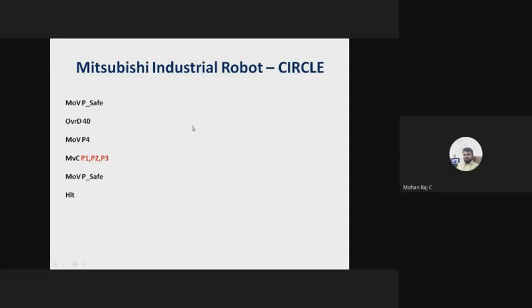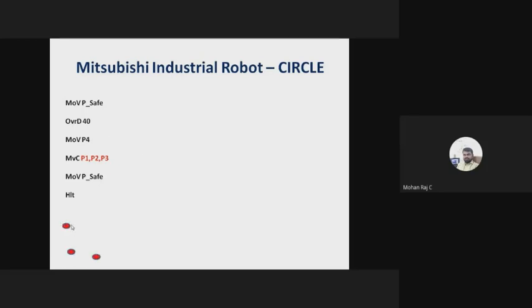Move P4. In between the working table and the robotic gripper, you have to take some other point. That's why I used it here. You need not pay attention to this line, right? You just concentrate on this particular instruction, MVC P1, P2, P3. Once it draws the circle, it will again go to move P6. So why am I using P1, P2, P3? If you want to draw a circle with the help of a Mitsubishi robot, minimum you need 3 points, right? Minimum you need 3 points. That's why I'm using P1, P2, P3.